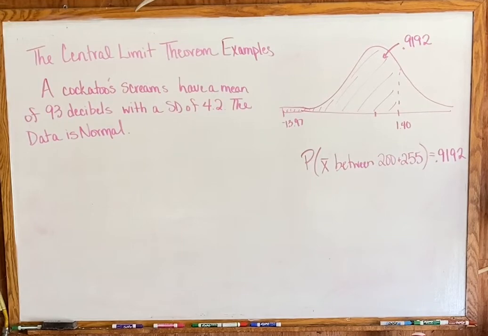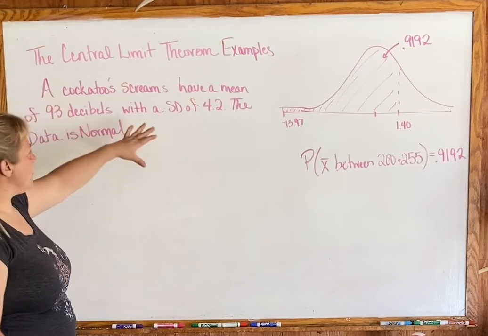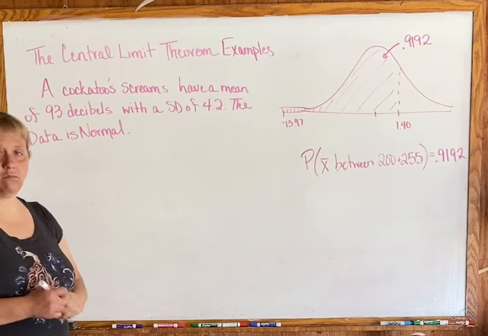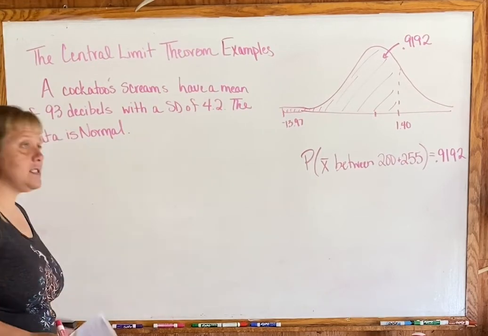Okie dokie. So we've got our mean, we've got our standard deviation, and this one actually went back and gave us the whole normal thing. All right, so let's look at the first example.